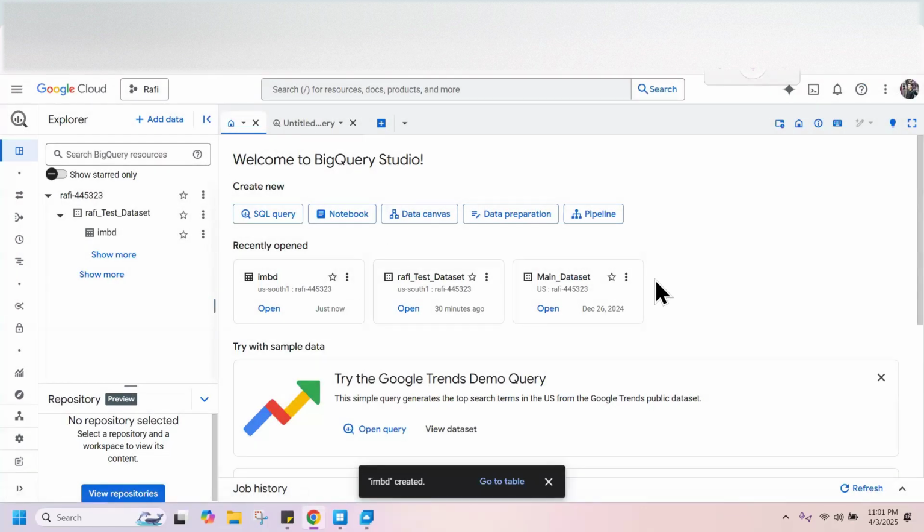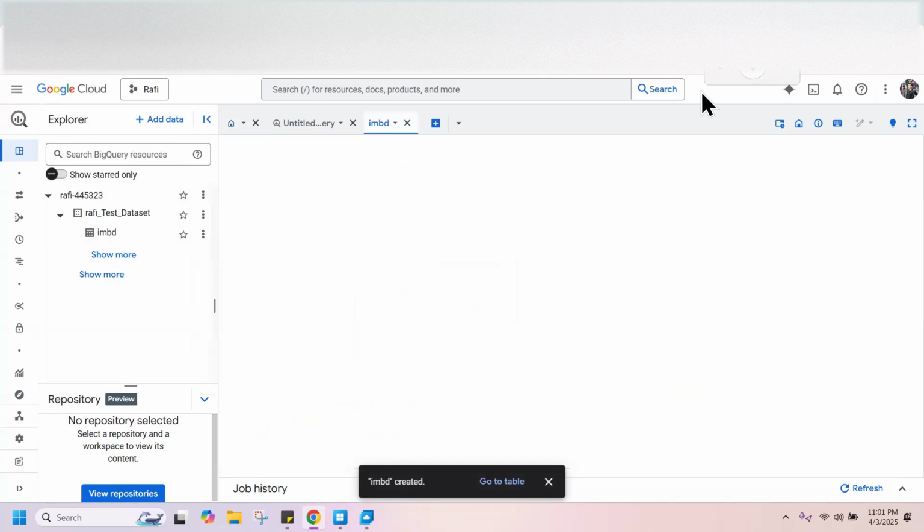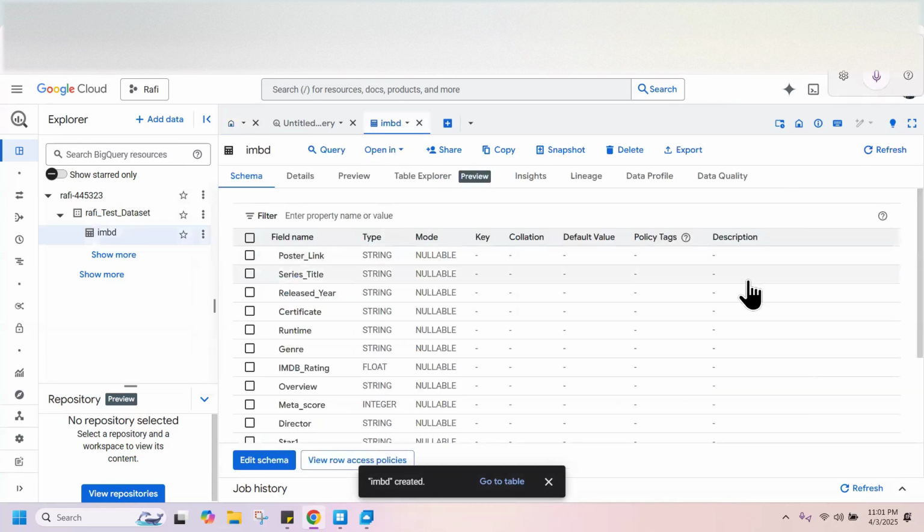Now let's go to IMDb. Just click on the three dots that we have, on the left portion. You can open the query. Click on open, the first one. So now are we inside of BigQuery right now? Yeah, we are inside BigQuery. Open, new tab. Perfect. So here we can see the query.